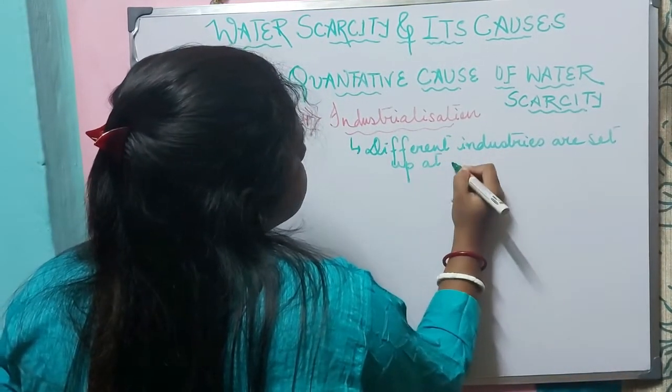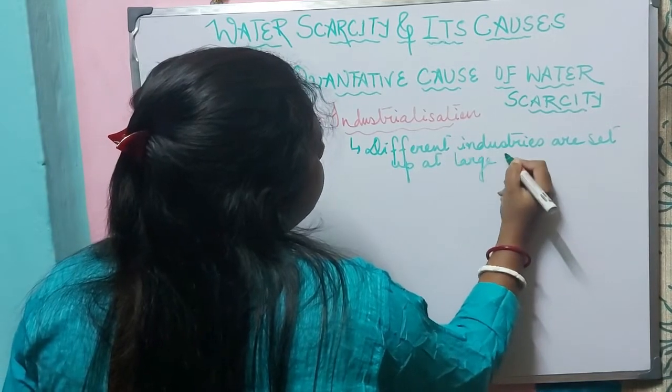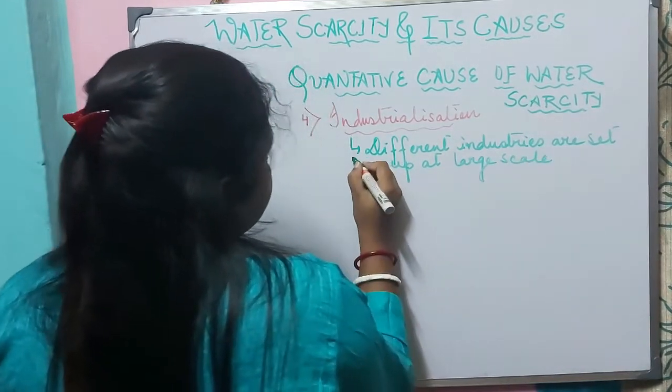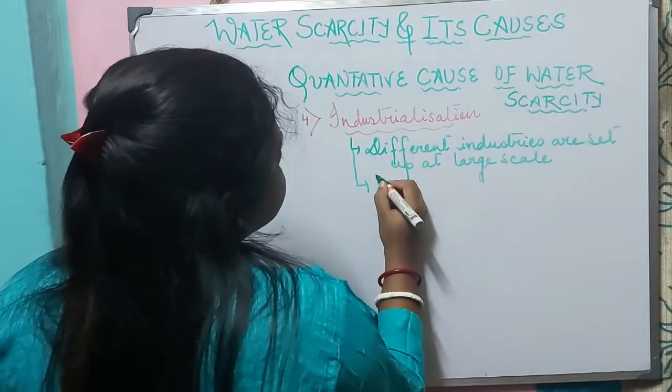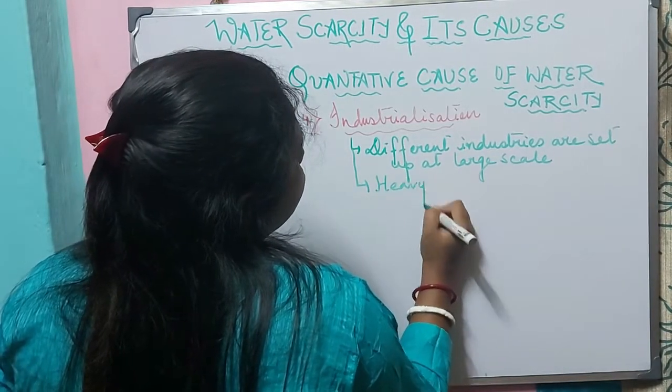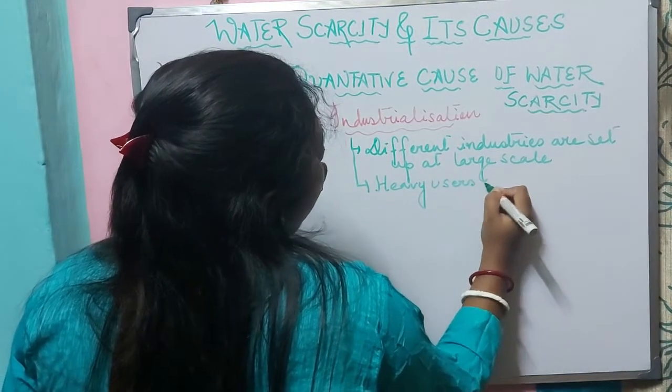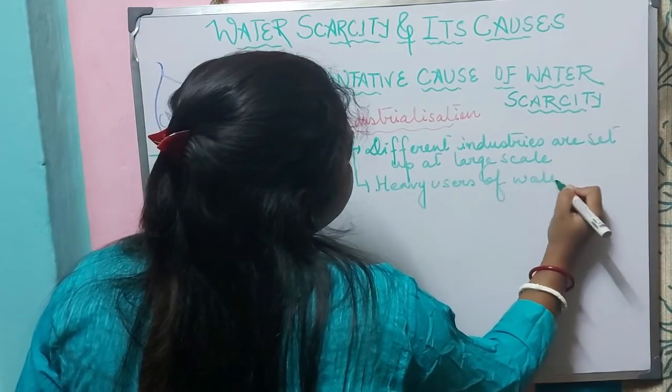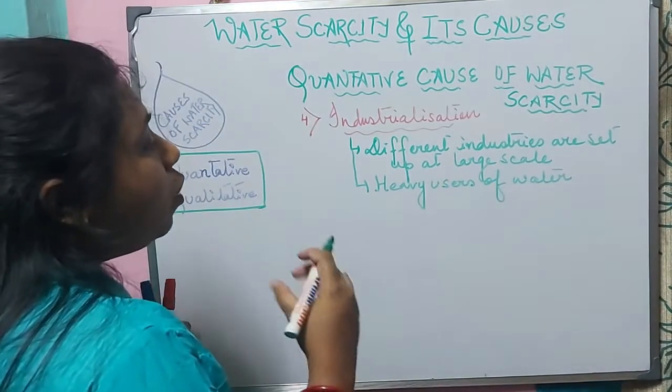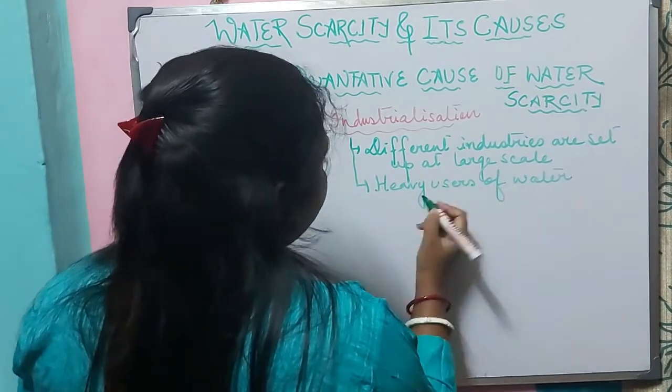Set up at large number or large scale. Now, industries are the heavy users of water. Why are they referred to as heavy users of water?